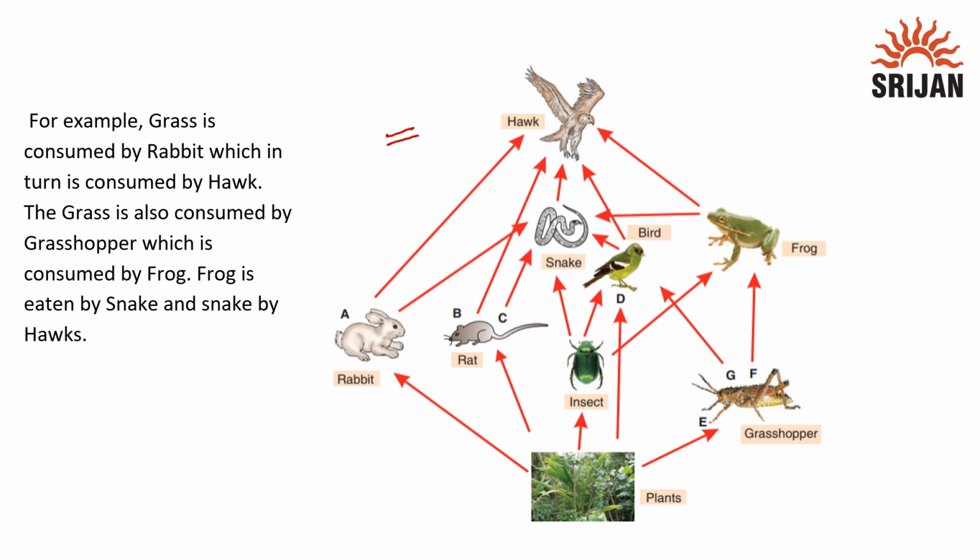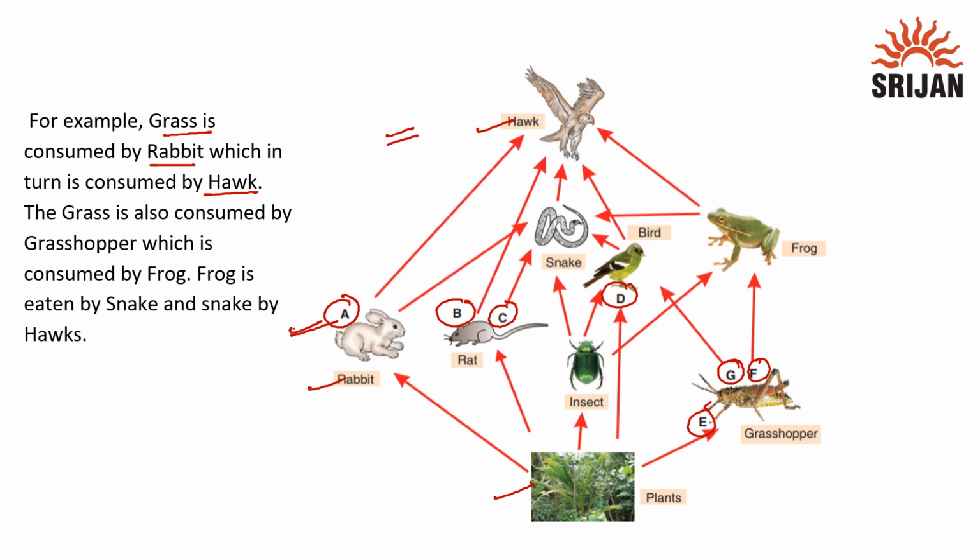In this image, we can observe a food web in which different food chains are interconnected. So we have food chains A, B, C, D, E, F, G. All these food chains are connected at one or more points and hence they form a structure called a food web. Grass is being consumed by rabbit and rabbit is being consumed by hawk in food chain A. We can observe it, grass being eaten by rabbit and rabbit being eaten by hawk.